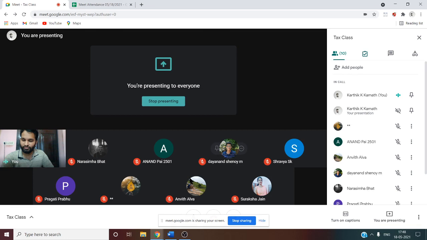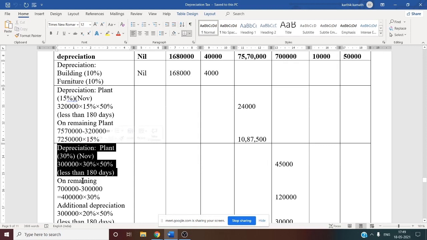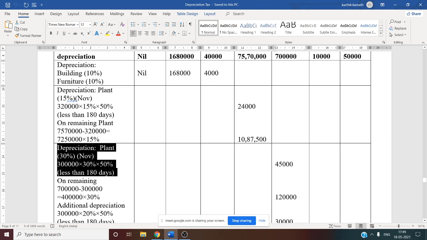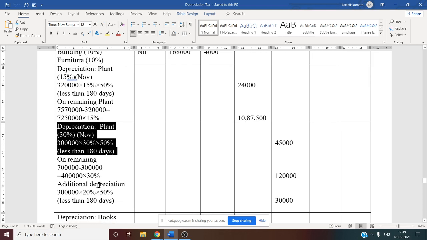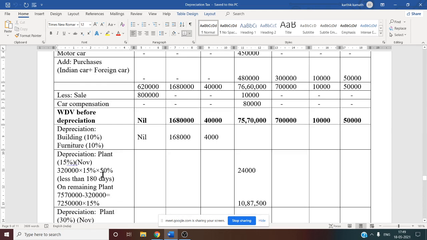We need to see now depreciation on plant 30%. That is a November purchase, it is less than 180 days. That is why 3 lakh into 30% into 50%. What is the amount? Amount is 45,000. See this. Once we got the depreciation on this, next on the remaining balance. Remaining balance, how to get? Written down value before depreciation.